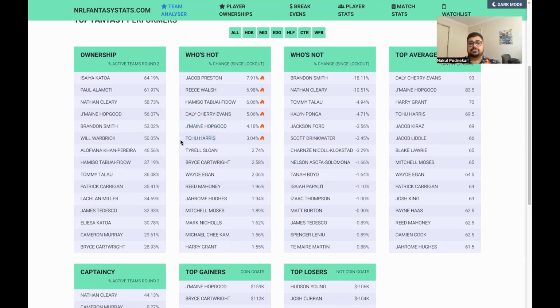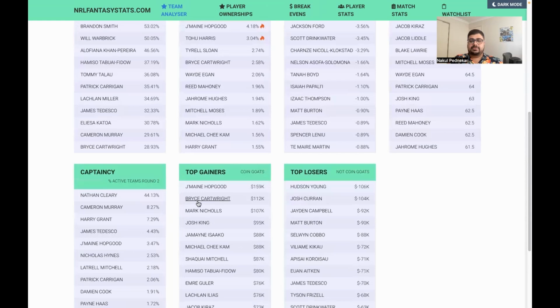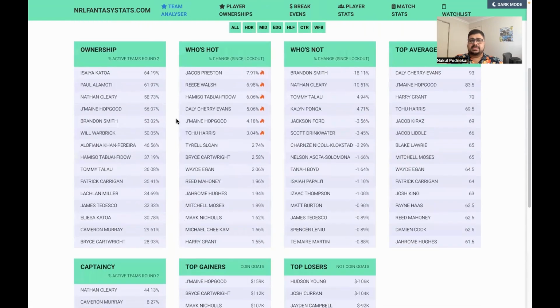He played 2 big minute games. I think he's coming to his 200th NRL game, and the Warriors are obviously missing Jackson Ford and Tawanga still not in there. So he potentially gets another big minute game, and I think he is a reasonable buy, and he'll obviously be great for you in the buys over Origin. Sloan, wouldn't buy him. Cartwright may only have 1 more week, or maybe a couple more weeks on the edge. I think it's silly to buy him now. You've already missed around 100K or so, what is it, 112K of price rises.